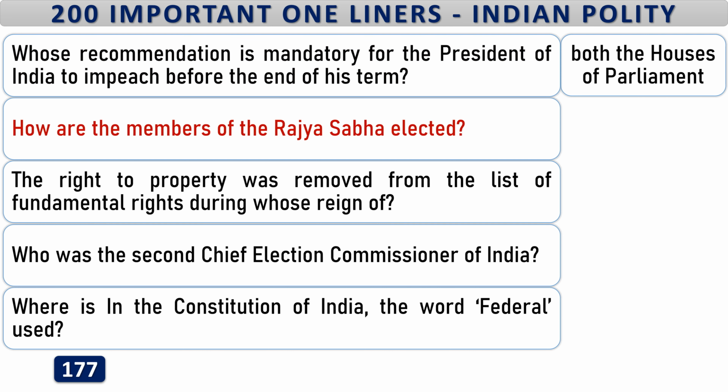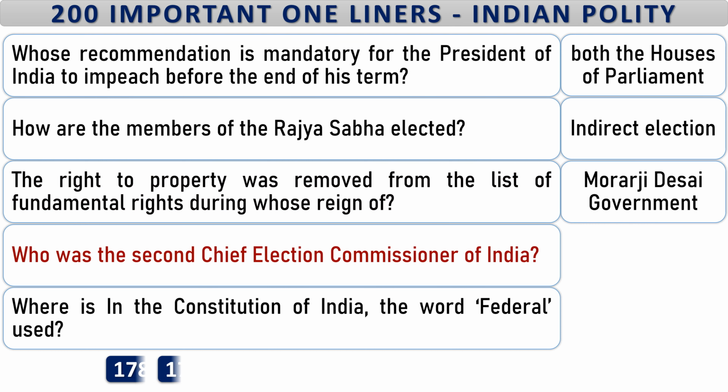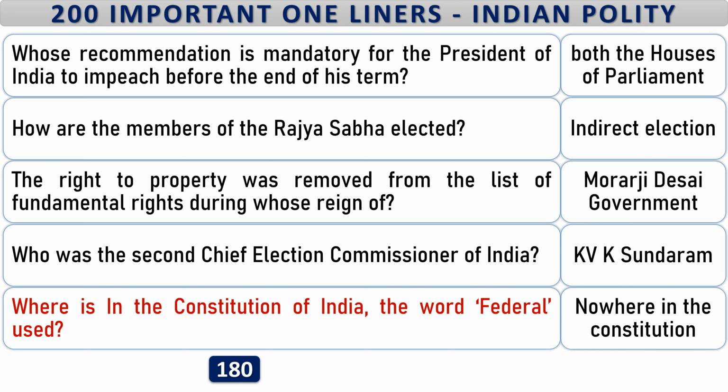How are the members of the Rajya Sabha elected? Indirect election. The right to property was removed from the list of fundamental rights during whose reign? Morarji Desai government. Who was the second Chief Election Commissioner of India? K.V.K. Sundaram. Where in the Constitution of India is the word federal used? Nowhere in the Constitution.